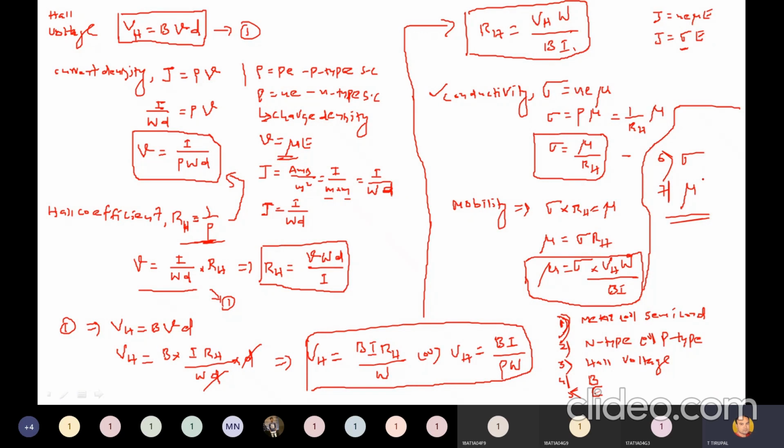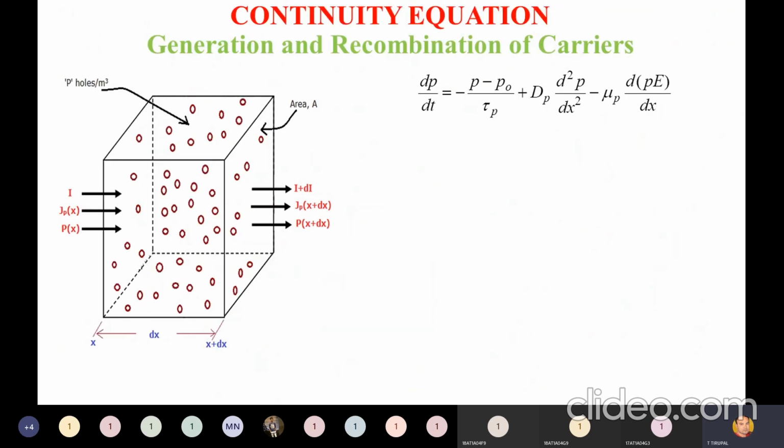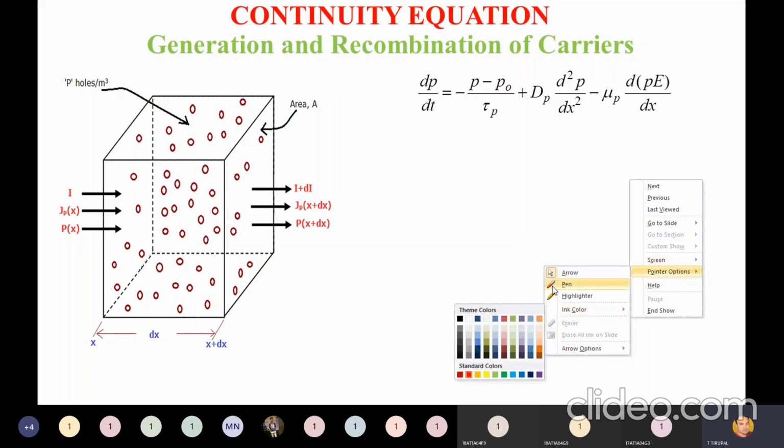Okay. Next. Let us go for the last topic in the semiconductor physics, which is called continuity equation. Continuity equation is an equation.